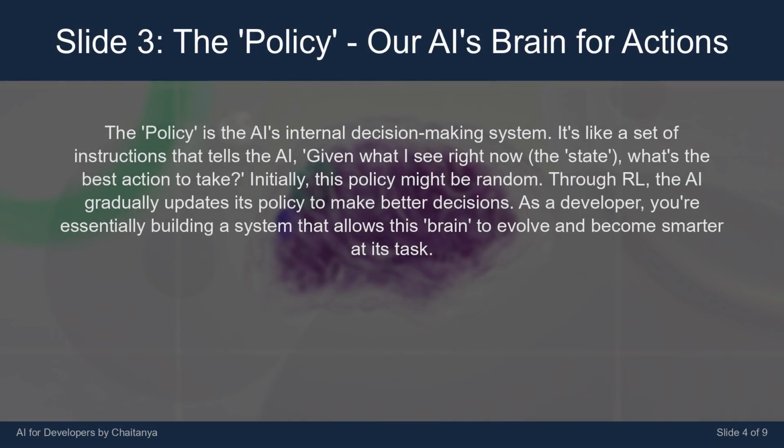The policy is the AI's internal decision-making system. It's like a set of instructions that tells the AI, given what I see right now, the state, what's the best action to take? Initially, this policy might be random. Through RL, the AI gradually updates its policy to make better decisions. As a developer, you're essentially building a system that allows this brain to evolve and become smarter at its task.